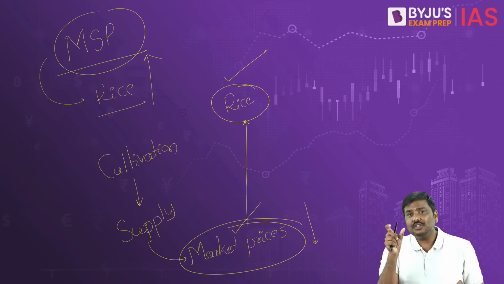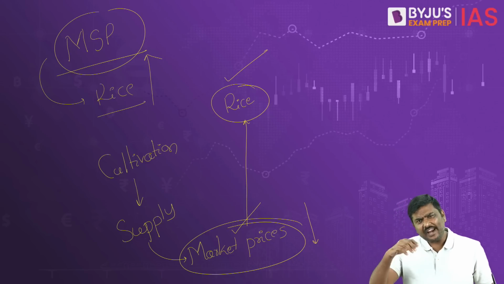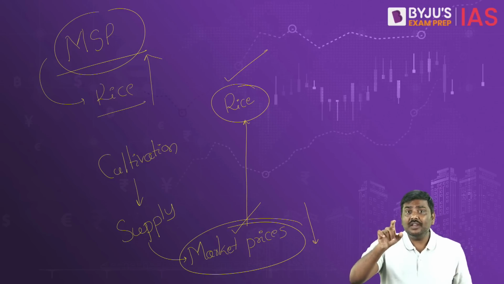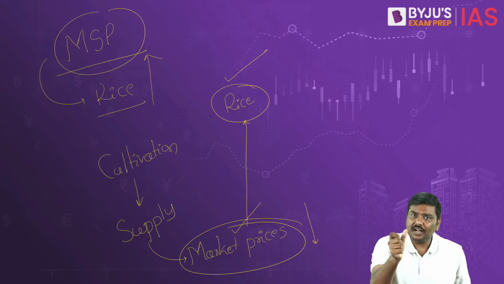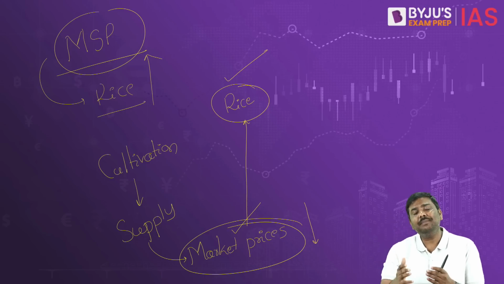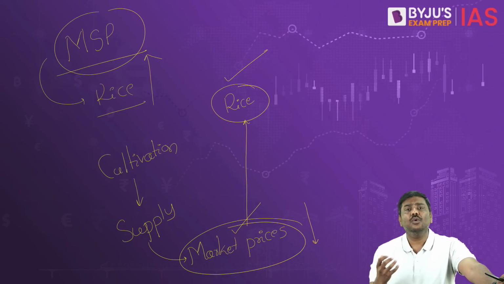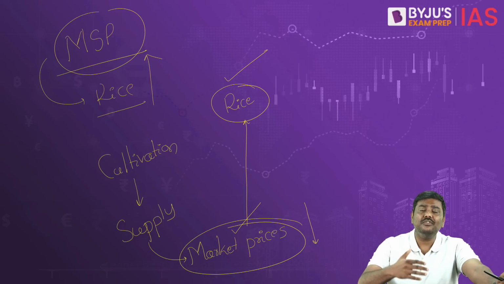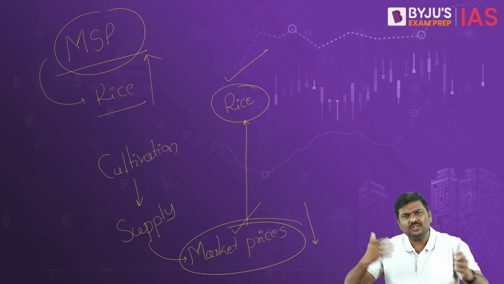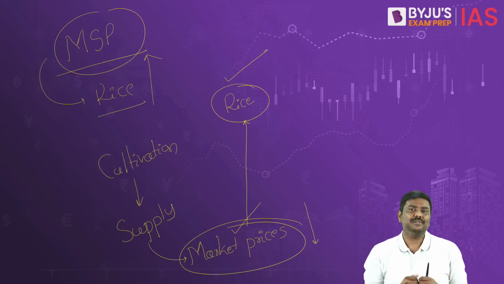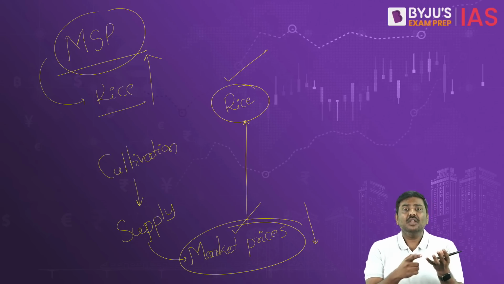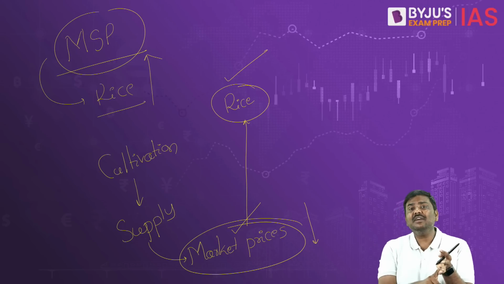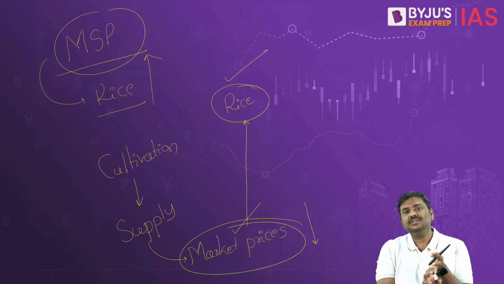Blue box subsidies are those subsidies which are trade distorting, but the government will use them to limit and control production. For example, a couple of years ago, China introduced a scheme by the name of corn producer subsidy, which was an example of a blue box subsidy. In case of India, fertilizer subsidies and MSPs are examples of amber box.